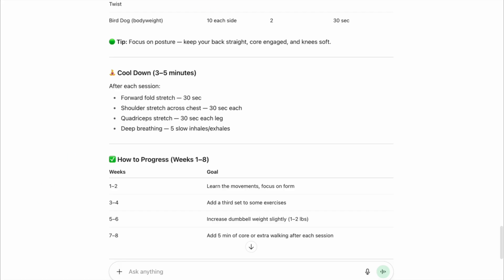Now you know how to use an AI tool to help you set SMART goals.